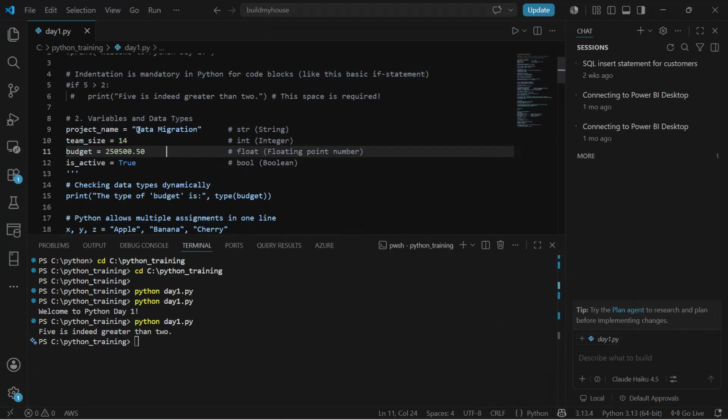So the data type is string, str. Now team size is another variable where I'm assigning 14, so the data type for team size is integer. Budget is a float, and is active, since it's assigned the value true, will be Boolean. Okay, now if I just execute it for now.